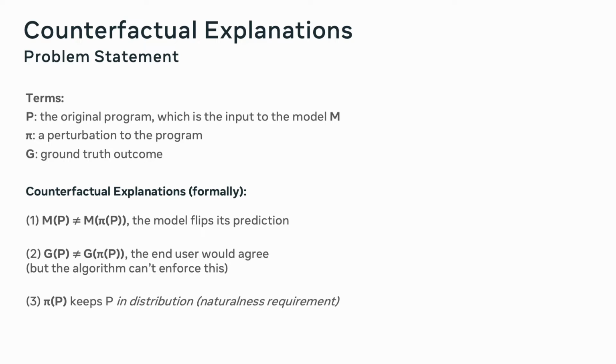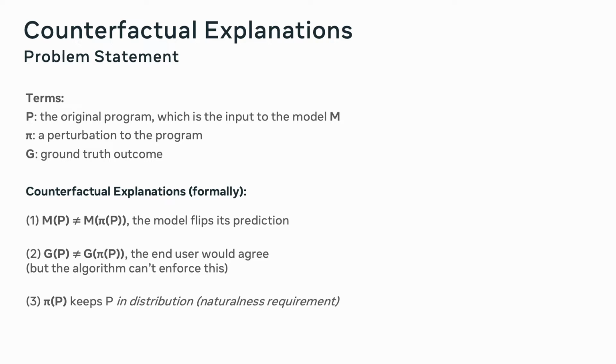Let's look at the problem in more formal terms. P is the original program, which is the input to the model M. Then pi is a perturbation to the program that we can apply, and G is the ground truth outcome as it will be labeled by a human user. By introducing these formal terms, we can now define what a counterfactual explanation is. Number one, the model outcome of the original program and the perturbed program are different, meaning the model flips its prediction based on the alternative input that we give it.